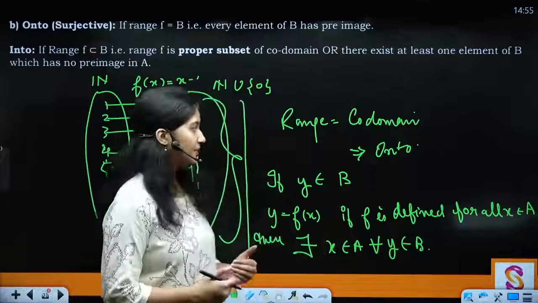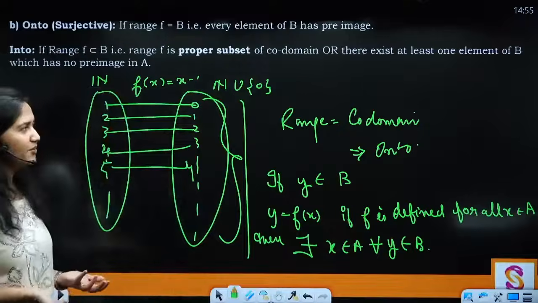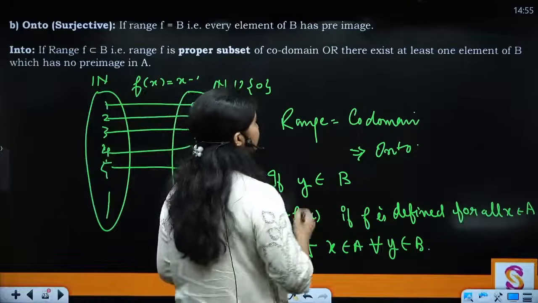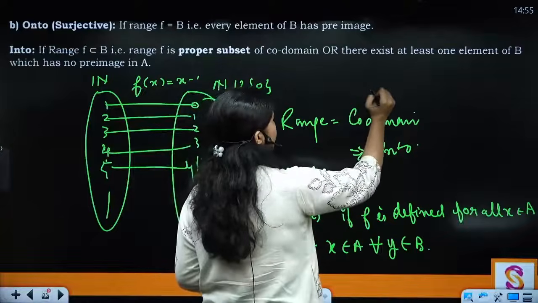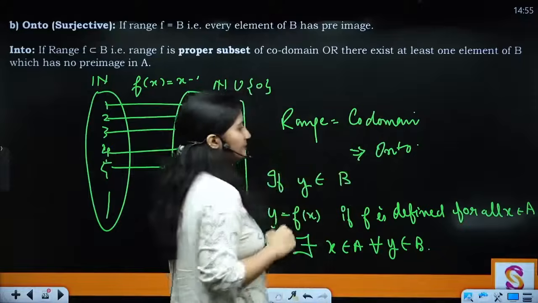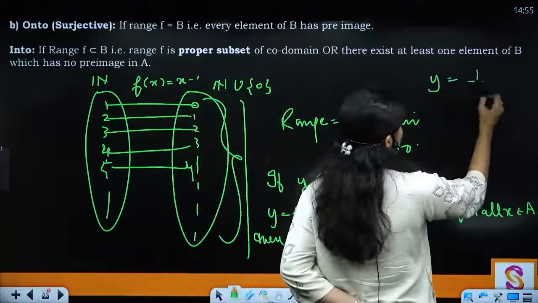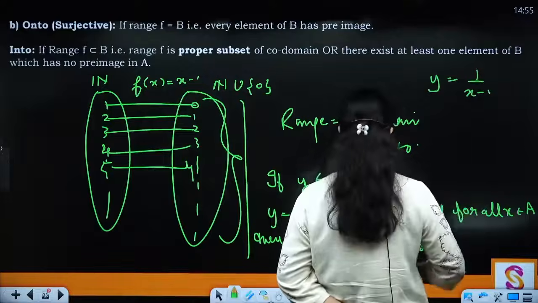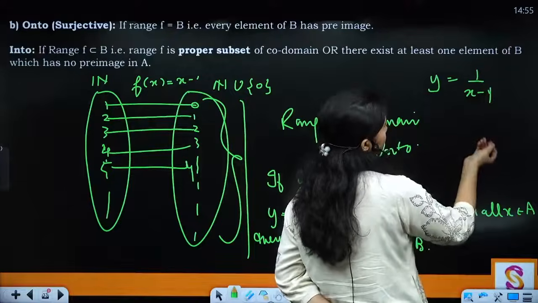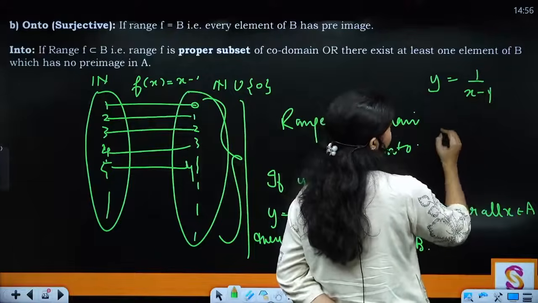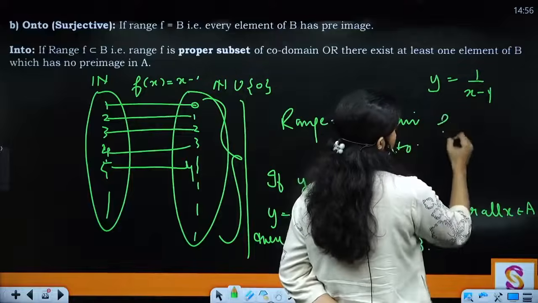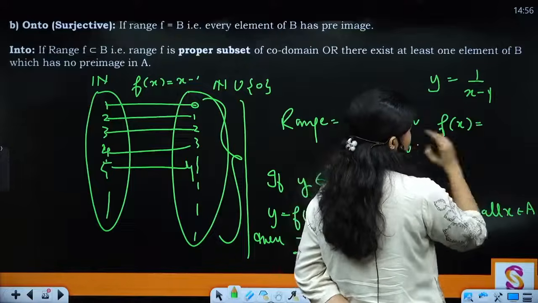Clear? Now how will you do the proof in this? Where does the problem come? Let's say you have x minus 1.